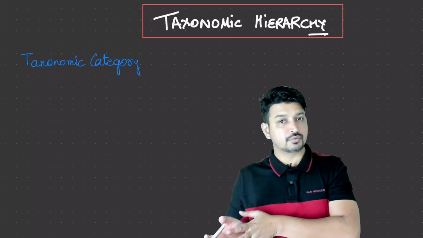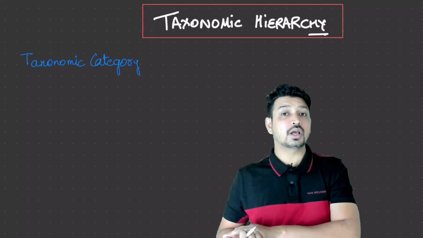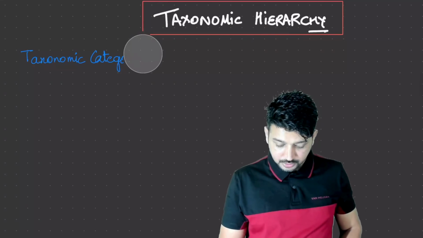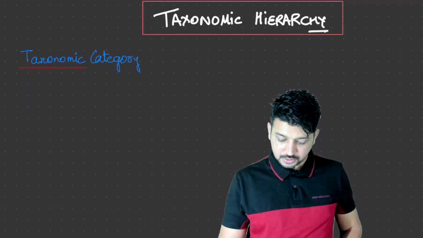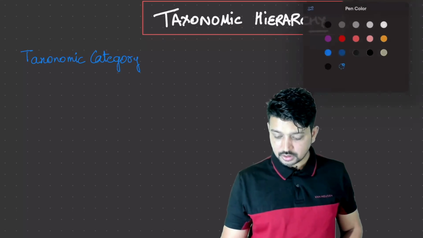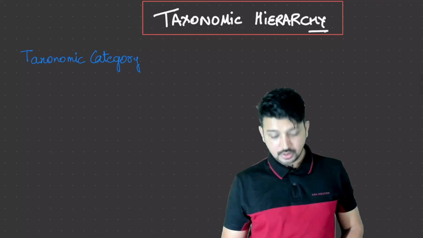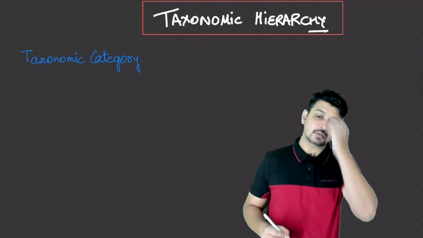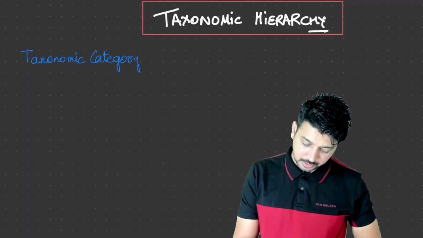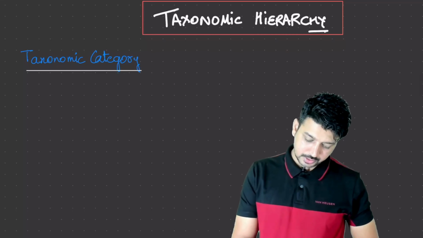So in our previous lecture, we discussed what taxonomy is. It's a branch of science which deals with the principles and procedures of classification. Without taxonomy, we cannot justify anything about the hierarchy part. We cannot say how things are going to work out in a real life situation. So this is a very important segment. Making a category is a very important part. So let's go ahead and understand this taxonomic category in a detailed way.